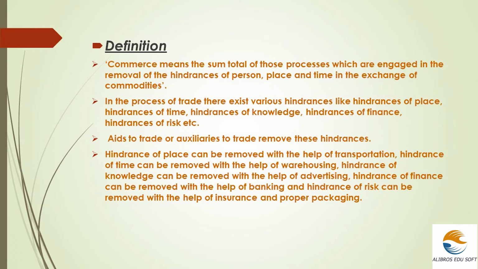earlier. When talking about the process of trade, there are many hindrances that we studied. That is a hindrance of place, hindrance of time, hindrance of knowledge, hindrances of finance, and hindrance of risk. There are many more hindrances that can happen in commerce, as you know that the commerce is all about trade and its related activities.